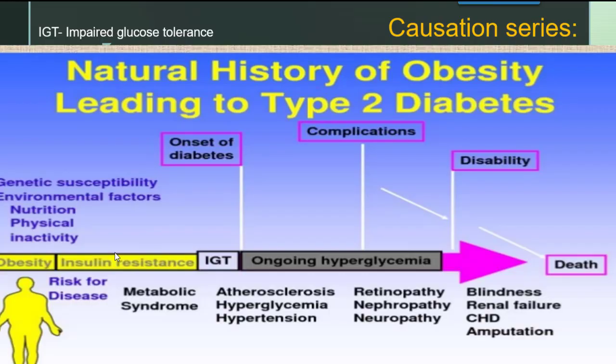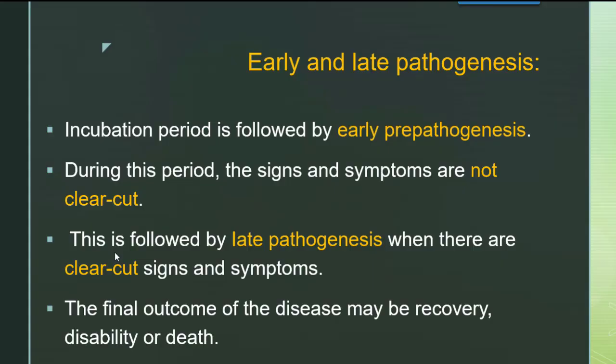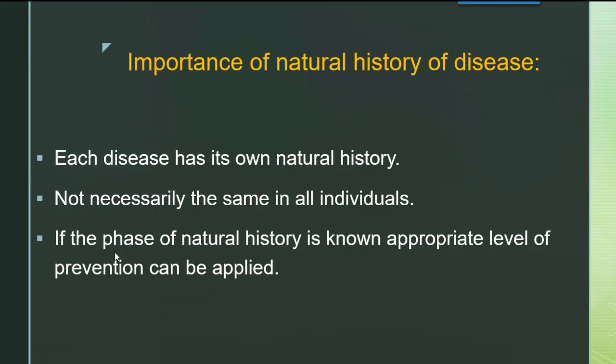So as we have discussed earlier, every disease has its own history of disease, right? So first we will go towards the importance of natural history of disease. In importance of natural history of disease, first we will see why it is important to study the history of that disease. As we have seen earlier also, each disease has its own natural history. दैट मीन्स हर एक डिजीज़ का अपना अपना हिस्ट्री होता है. से फॉर एग्जांपल डायबिटीज़ का अपना एक हिस्ट्री होता है, कार्डियोवैस्कुलर डिजीजेस का अपना एक हिस्ट्री होता है. देर आर वेरियस फैक्टर्स विच आर इंटरमिंगल्ड इनटू दैट.